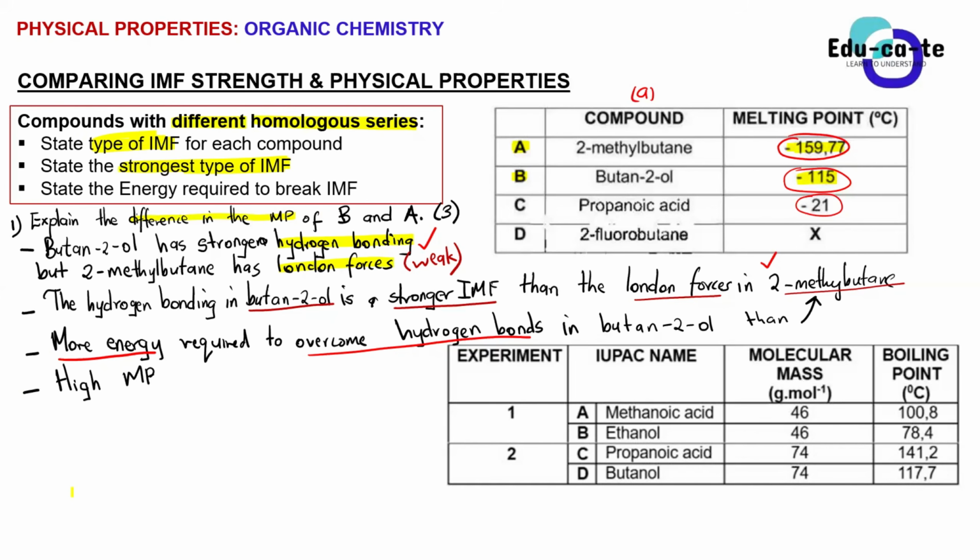In this case, your table was giving you an organic compound and its corresponding melting point in degrees Celsius. So in this case, everything is in the context of the melting point. But that doesn't mean that the boiling point is not also high. Yes, it is also high, but it's not that significant for the question, because the question was asking us to explain the difference in the melting point specifically. So here, when you are concluding, you are now allowed to conclude based on melting point, since the context of the question and the table provided is showing you the melting point.